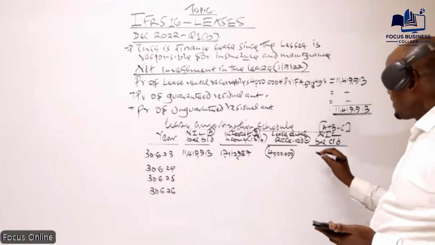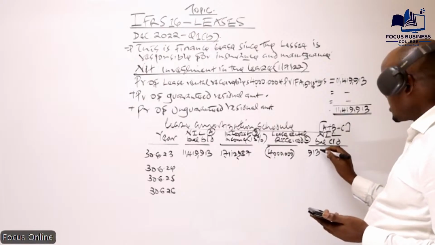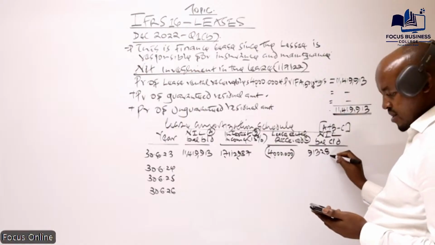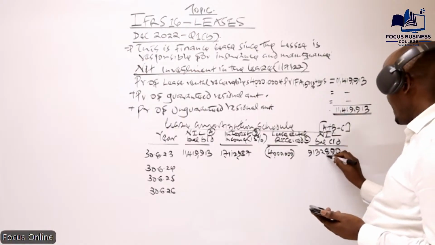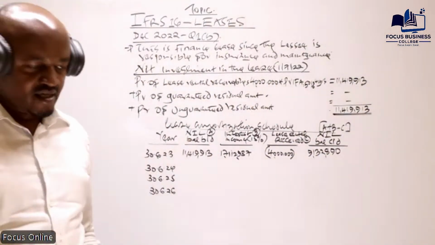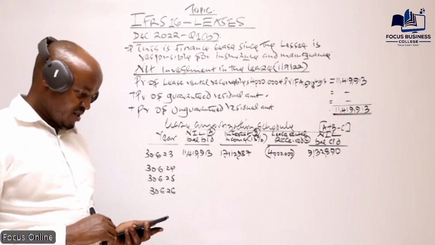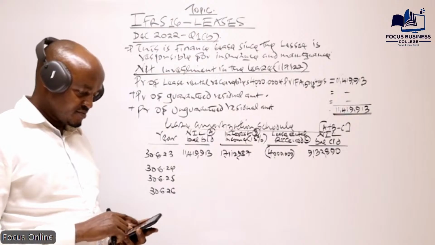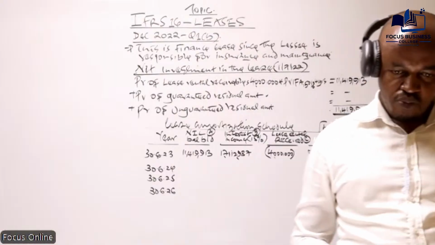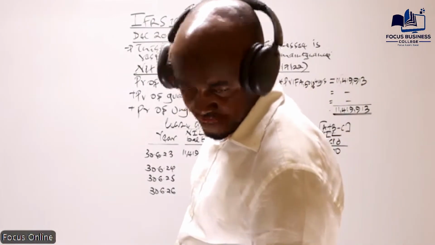Yes, what are you getting here? 9,132,890. Is that what you're getting?